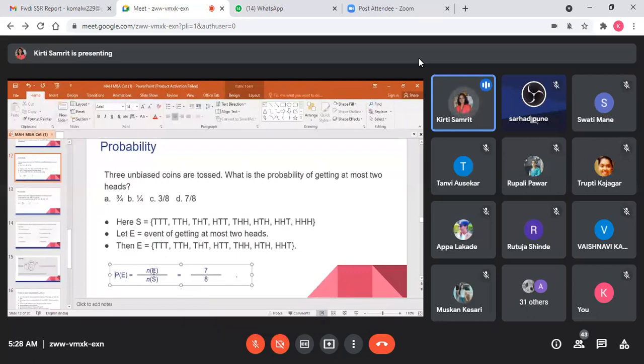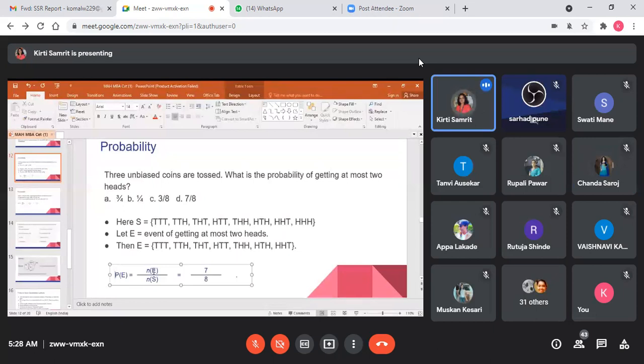Just, how many coins are there? 3. So 3 factorial. Actually, no, 8 combinations are the total sample space.